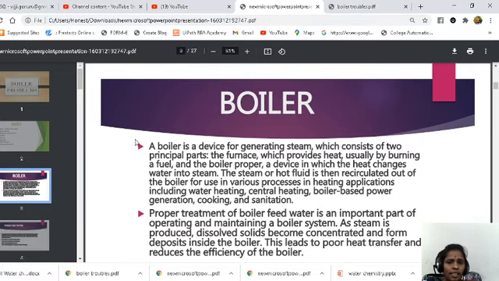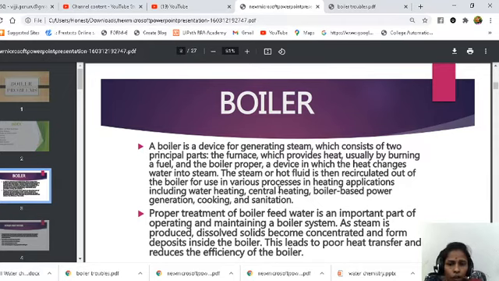A boiler is a device for generating steam which consists of two principal parts. One is the furnace, which provides heat, usually by burning a fuel, and the other is the boiler proper, a device in which the heat changes water into steam. So we know that when we heat the water, it is converted to steam.